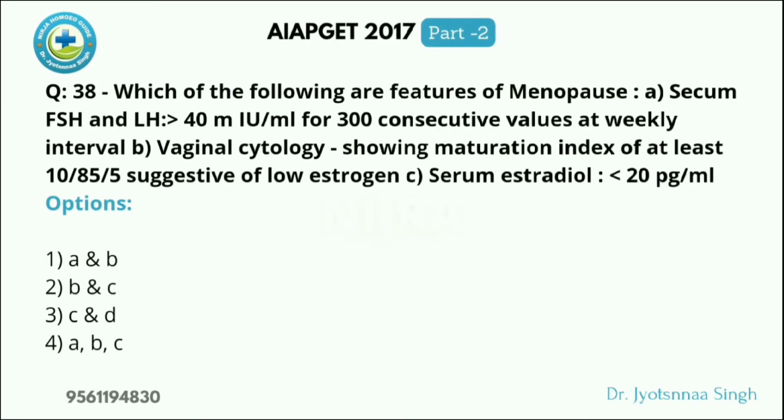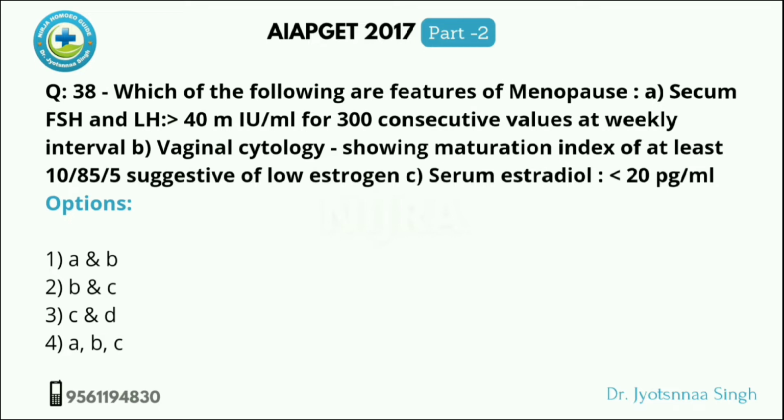Next question: which of the following are the features of menopause? A. Serum FSH and LH is more than 40 mIU per ml on 3 consecutive values at weekly interval.